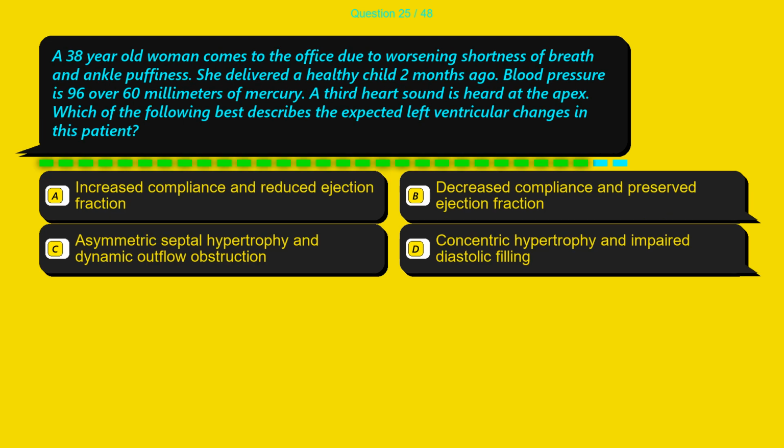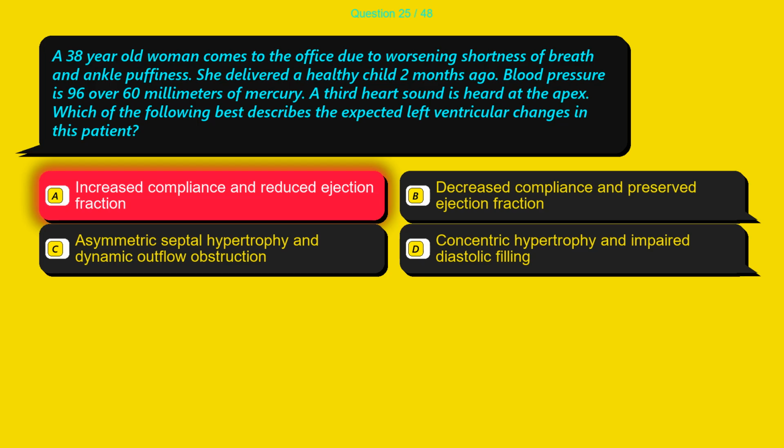Question 25. A 38-year-old woman comes to the office due to worsening shortness of breath and ankle puffiness. She delivered a healthy child 2 months ago. Blood pressure is 96/60 millimeters of mercury. A third heart sound is heard at the apex. Which of the following best describes the expected left ventricular changes in this patient? Option A, increased compliance and reduced ejection fraction. Option B, decreased compliance and preserved ejection fraction. Option C, asymmetric septal hypertrophy and dynamic outflow obstruction. Option D, concentric hypertrophy and impaired diastolic filling.